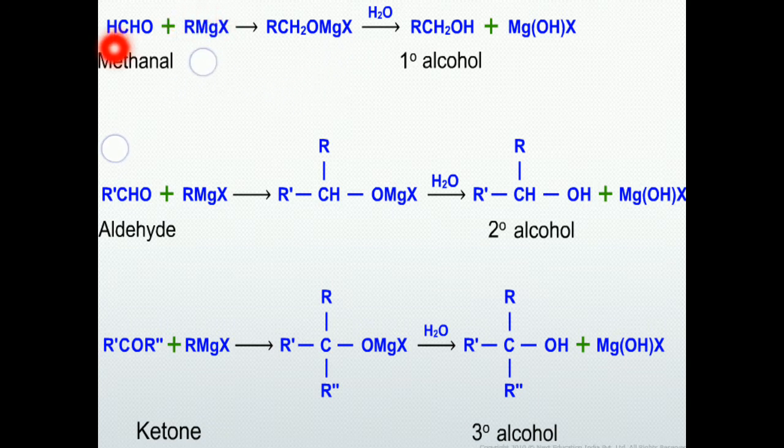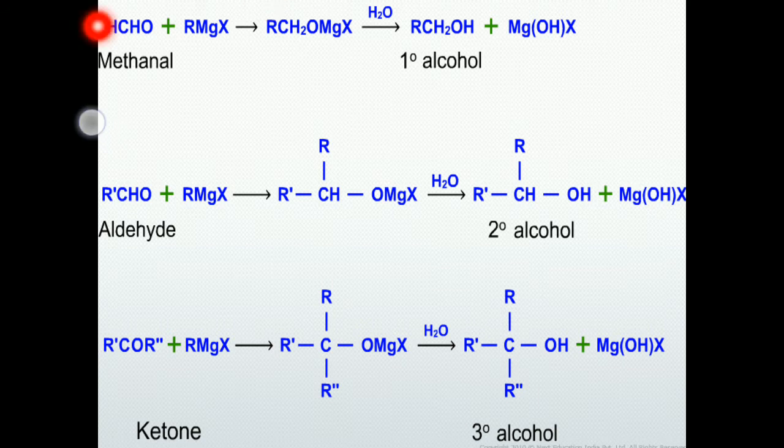R, the alkyl group of the Grignard reagent, connects with the carbonyl carbon, then MgX is connected to the oxygen, and after hydrolysis hydrogen of H2O connects to the oxygen. We are getting primary alcohol. So methanal gives primary alcohol, with one alkyl group.